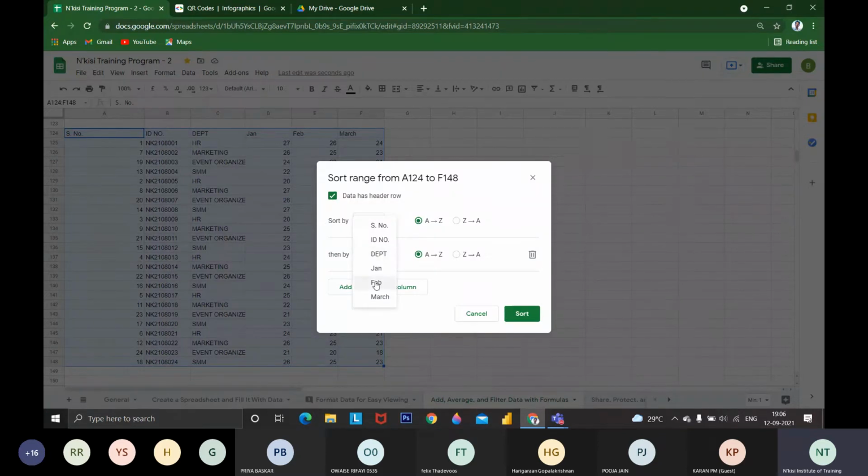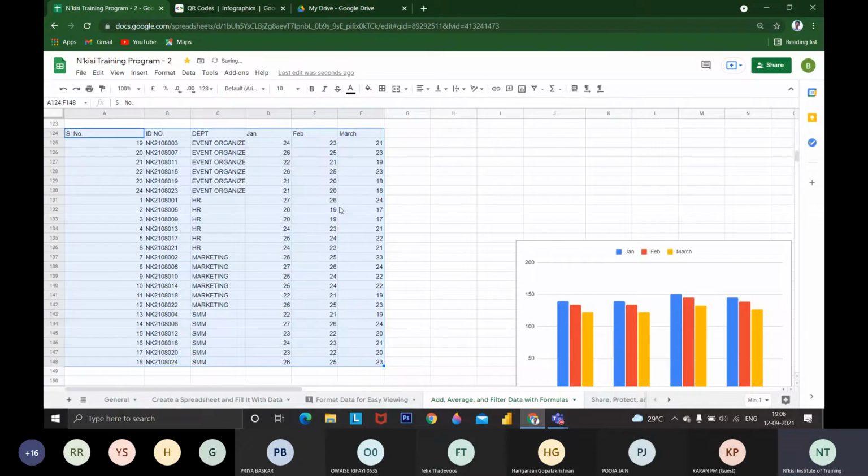Whatever format you wish to see, department number wise, then I want ID number wise. For event organizers, it will be arranged from lower to higher. You could see 3, 7, 11. It is arranged in order. So if HR means 1, 5, 9, it is data.